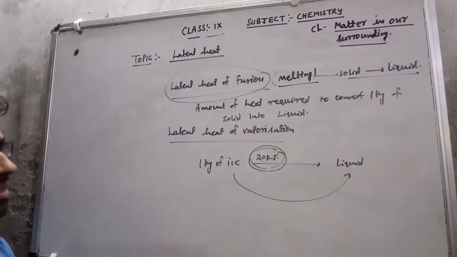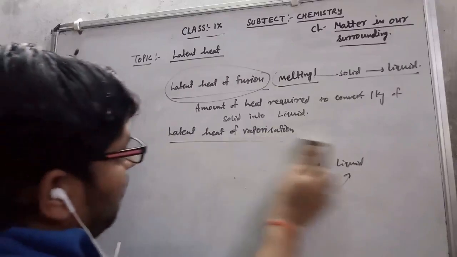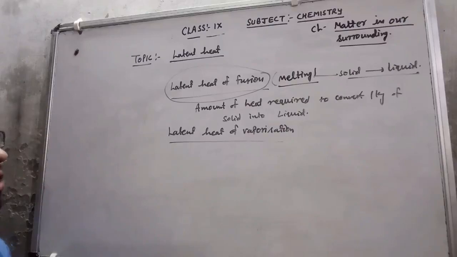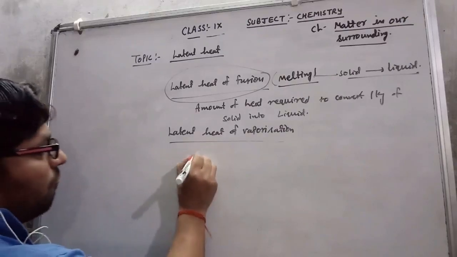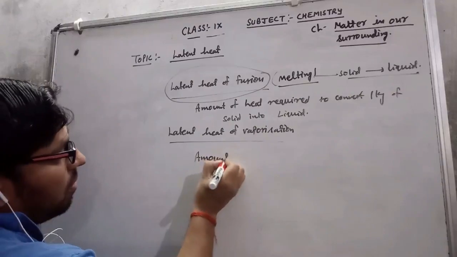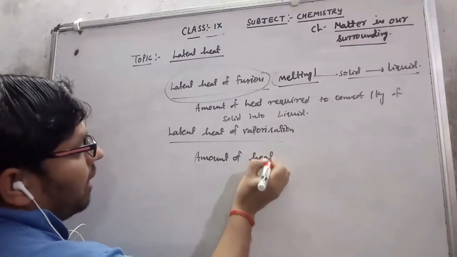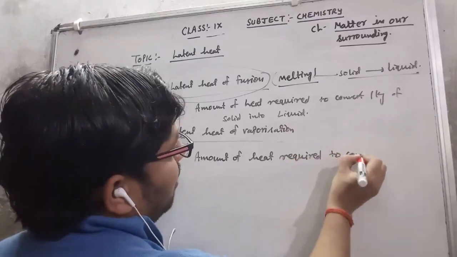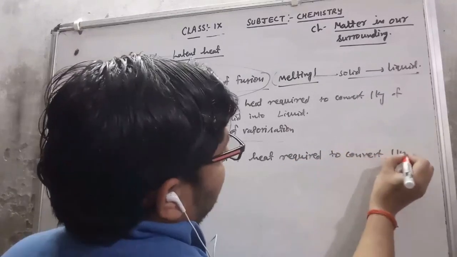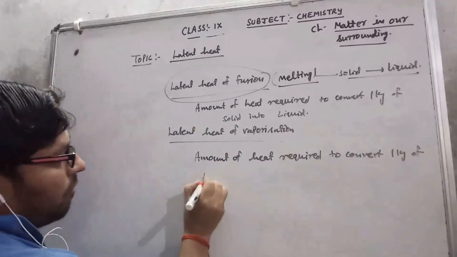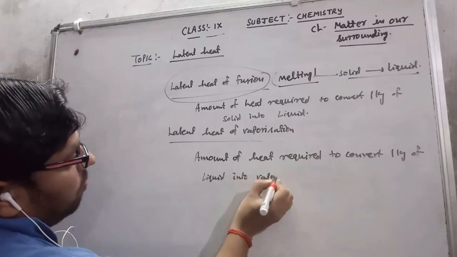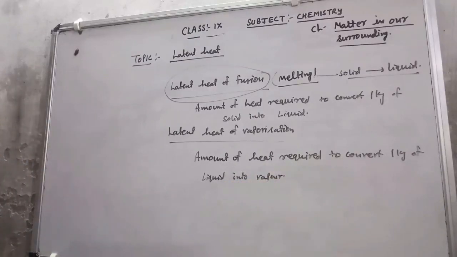The same is the latent heat of vaporization. Vaporization meaning the conversion of liquid into vapor. So the amount of heat required to convert 1 kg of liquid into vapor is called latent heat of vaporization.